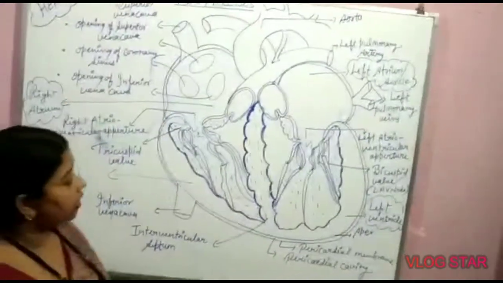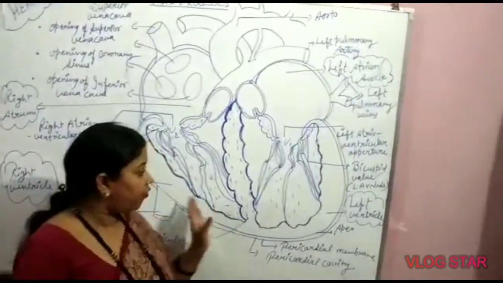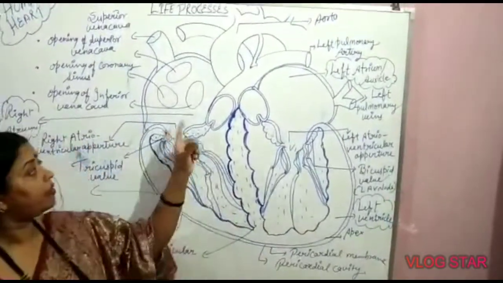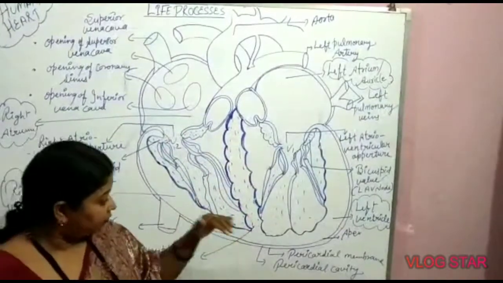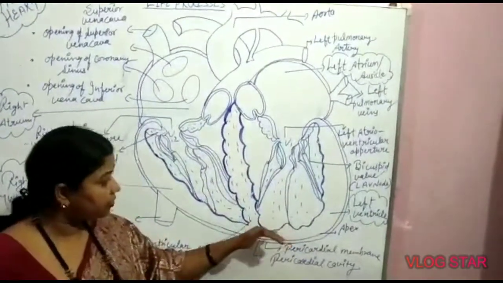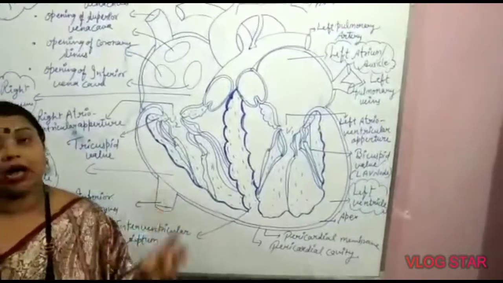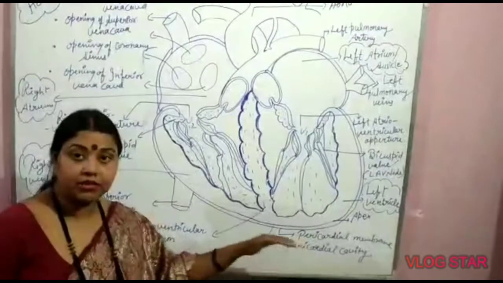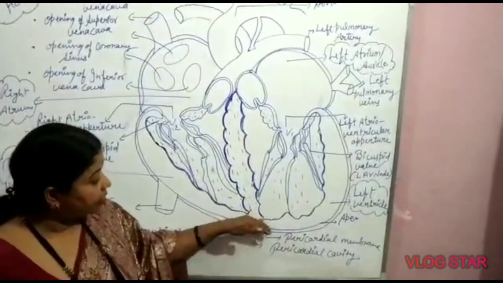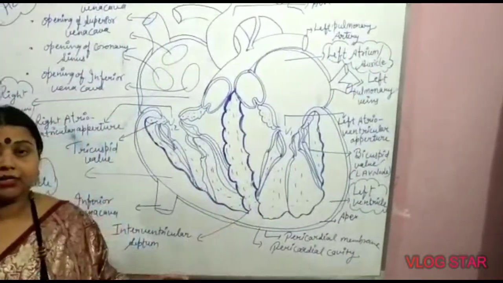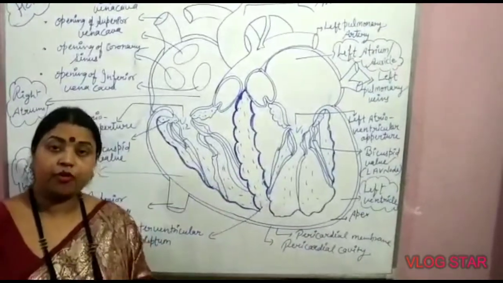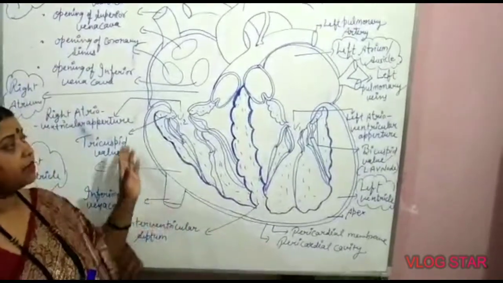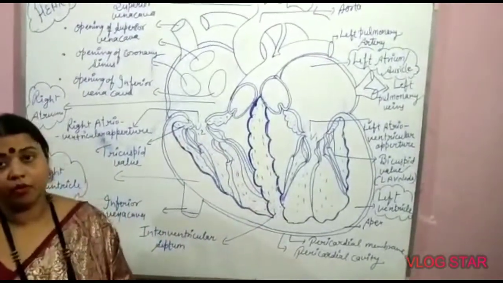And now one more thing I want to tell: the wall of the ventricle is always thicker than the wall of the auricles. Why? Because blood is pushed through the ventricle with high force. That's why the wall of the ventricles is always thick. Since blood is pushed through the ventricle to all the body parts with the help of arteries, the wall of arteries is always thick compared to the wall of veins. So these are some important points. Note them down in your notebook.